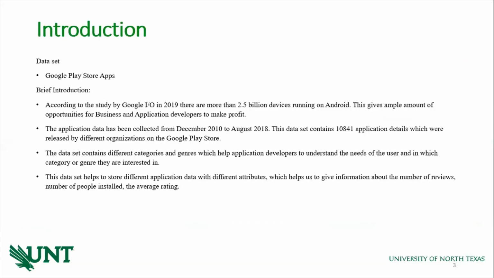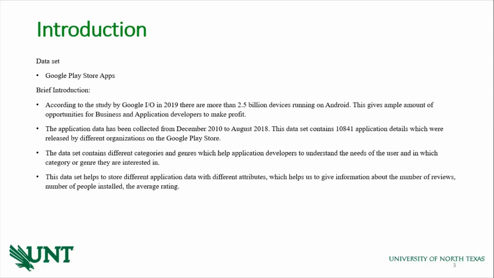Coming to the introduction, the name of the dataset is Google Play Store apps. According to a study by Google I/O in 2019, there are more than 2.5 billion devices running on Android. This gives ample opportunities for businesses and application developers to make profit, because the bigger the market, the better the profits they can make through advertising. This application data has been collected from December 2010 to August 2018.